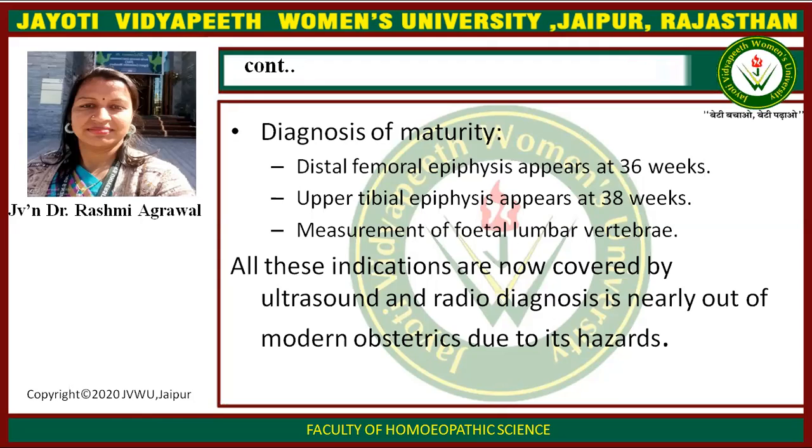These also show the maturity, and after maturity we can take the decision, if there is any premature baby or any condition faced during pregnancy, here we can take the decision for early delivery after diagnosing the maturity.